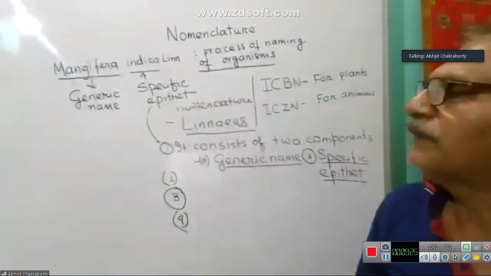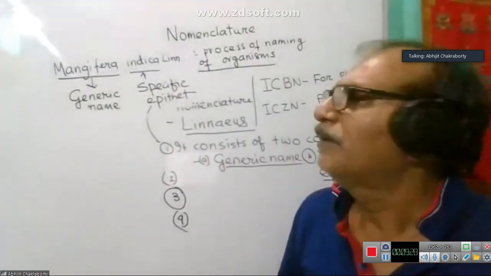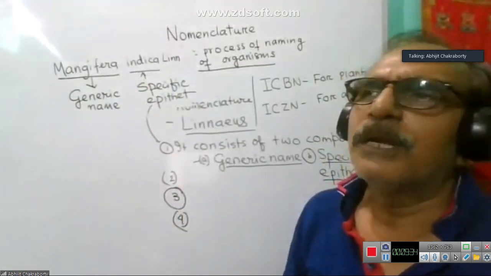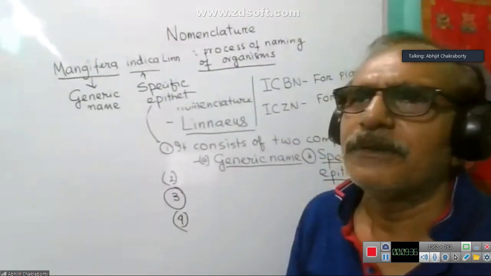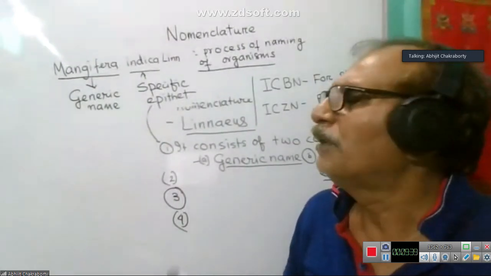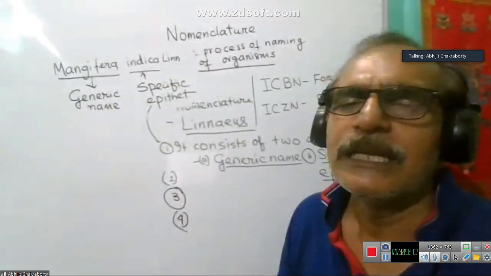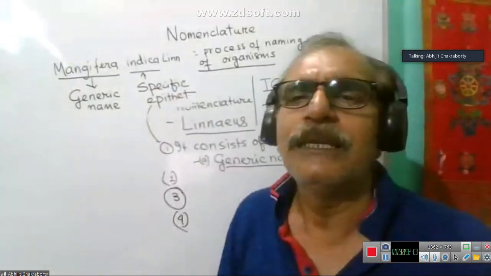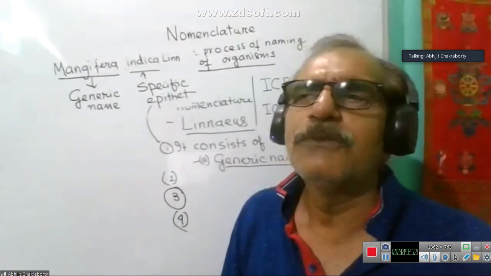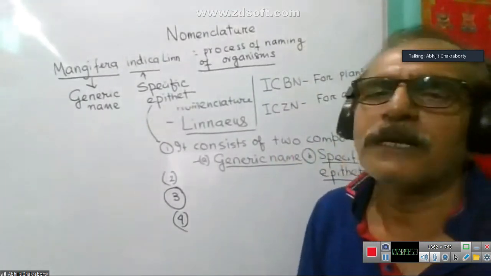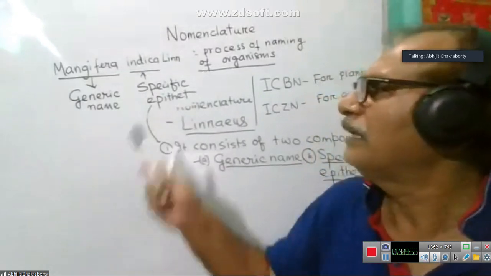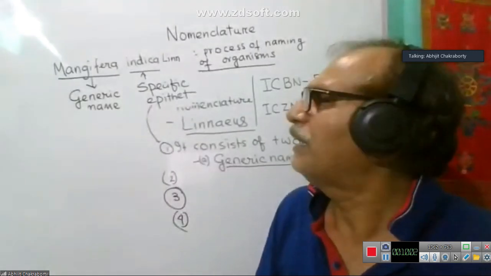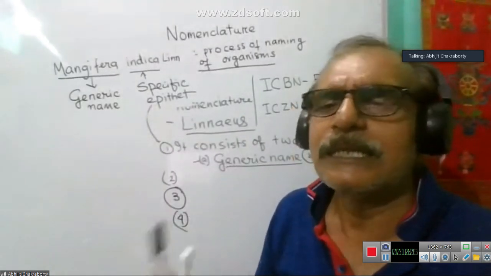But again, I am repeating this thing. While describing or explaining binomial nomenclature only, with the help of an example, we need to write this. But in the other chapters, whenever we have to study different scientific names, whether it is plant or animal, we need not use the name of the scientist. That's why in the other chapters, in the books, you will not generally get the name of the scientist, because it is also not very easy to remember all the scientist names after the scientific name. And that's why it is only used basically while explaining binomial nomenclature. Is it clear now?